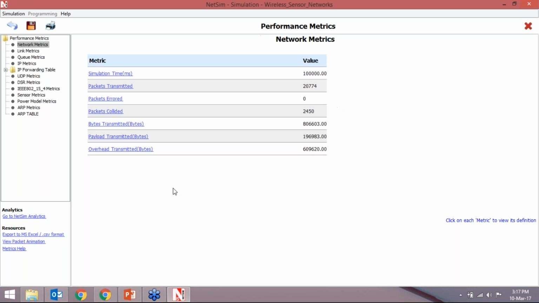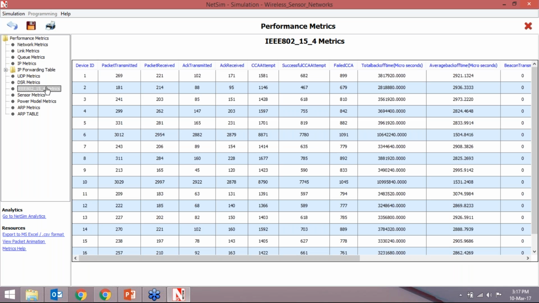So this is the performance metrics, the network metrics, all the parameters about the network, link metrics, queue metrics, then DSR metrics, UDP metrics, IEEE 802.15.4 metrics for wireless sensor network.